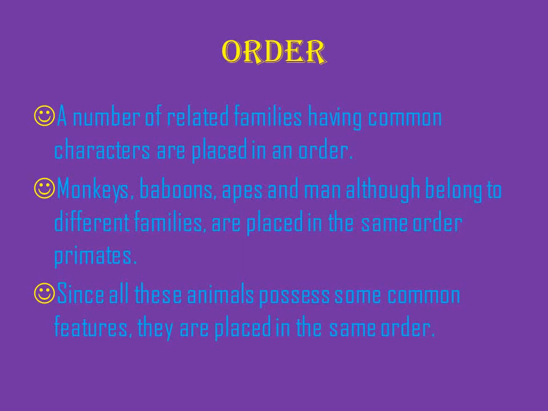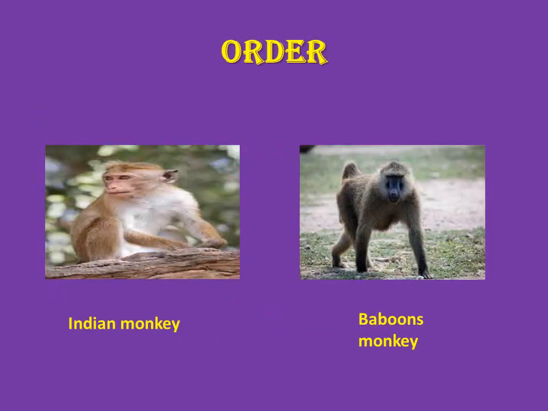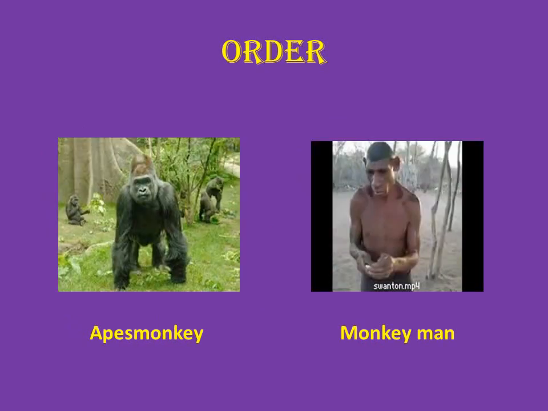They can stand erect. They are completely different from other animals. So they are kept under the same order, primates. Indian monkey, baboon, apes, man. See a slight difference among these. They share the forest habitat, and the external features more or less resemble each other. So they are commonly kept under the same order, primates.